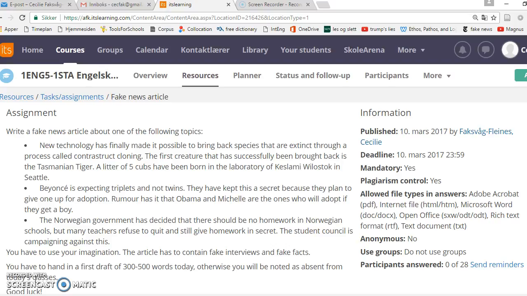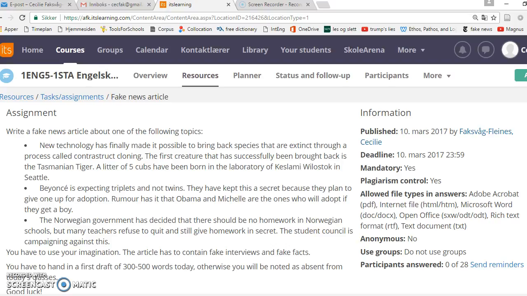And the third: the Norwegian government has decided that there should be no homework in Norwegian schools, but many teachers refuse to quit and still give homework in secret. The student council is campaigning against this. So these are the 3 news articles that you can choose. And of course you have to use your imagination here. I've given you a few facts, but you have to make up the rest. So you have to make up fake interviews and fake facts.